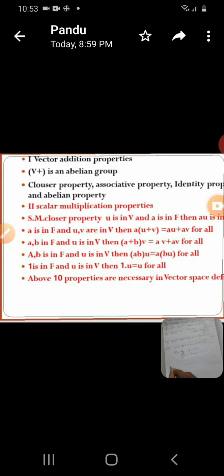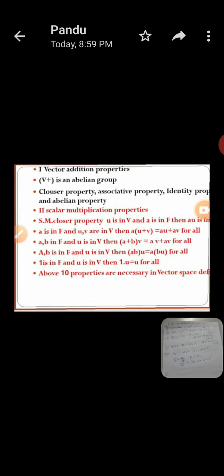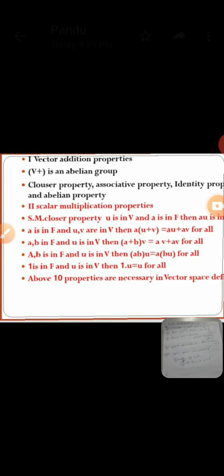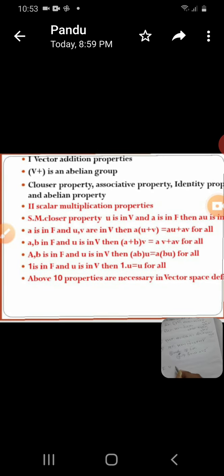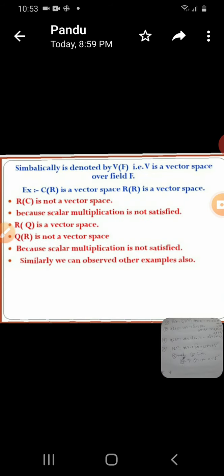Now, symbolically, it is denoted by V(F). V is a vector space over F. This is the case. What is it? V is a vector space over F. This F is a field.